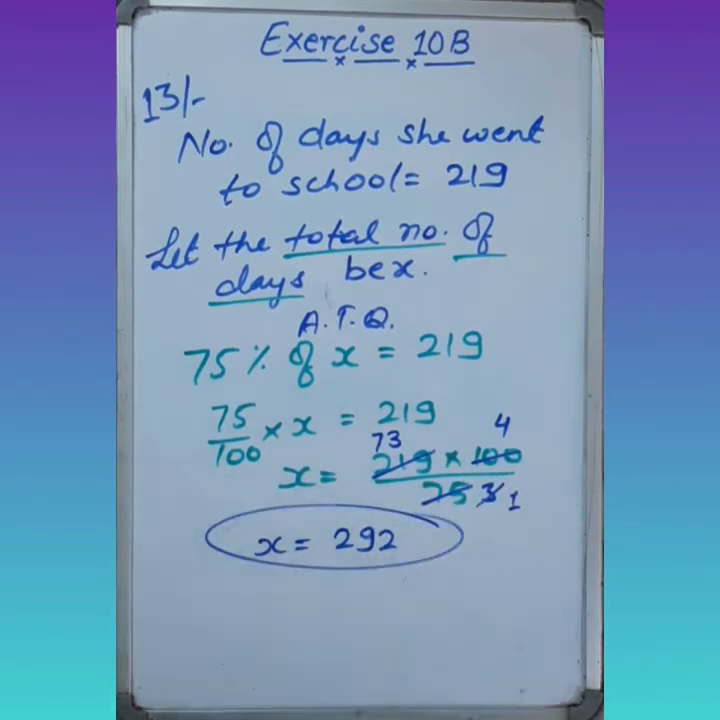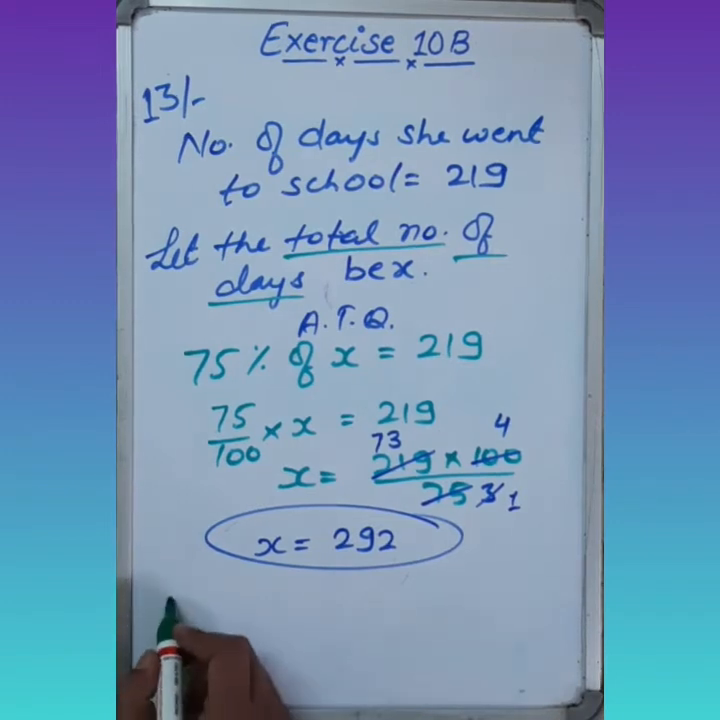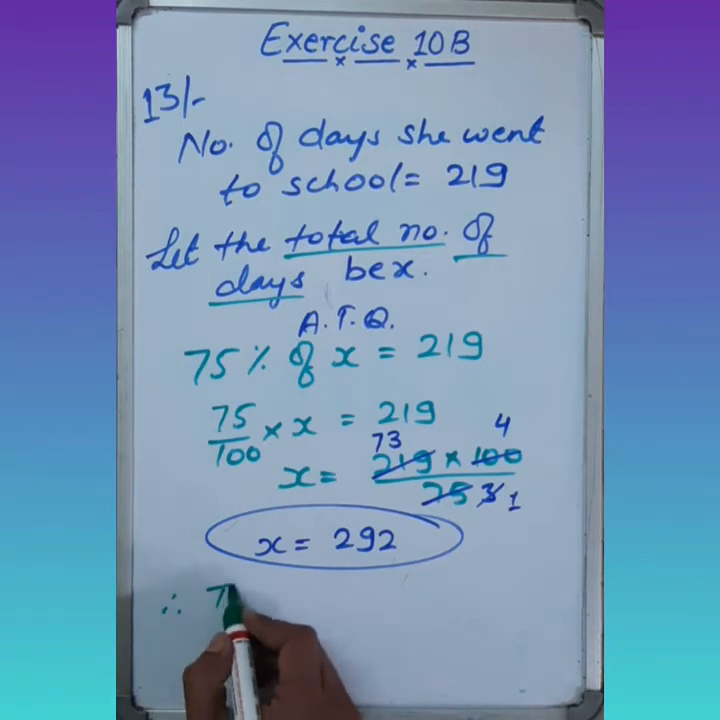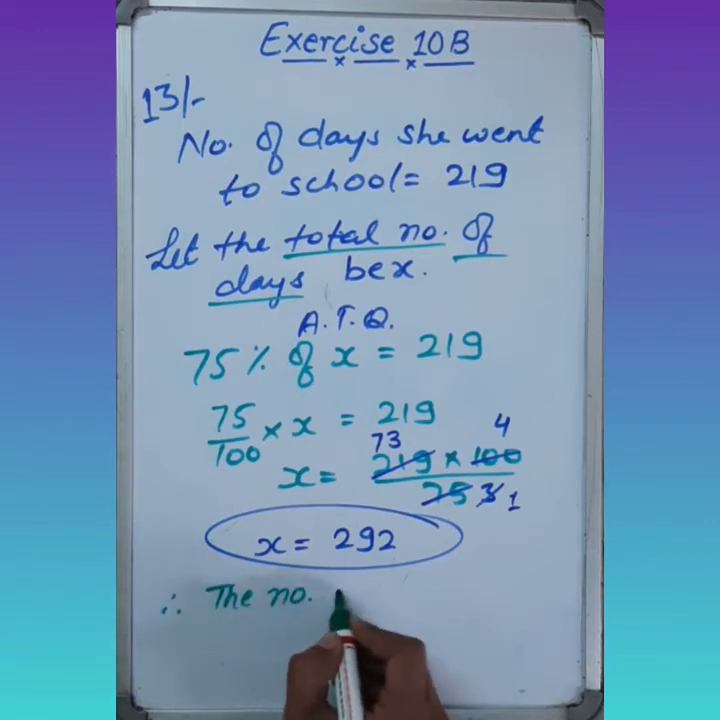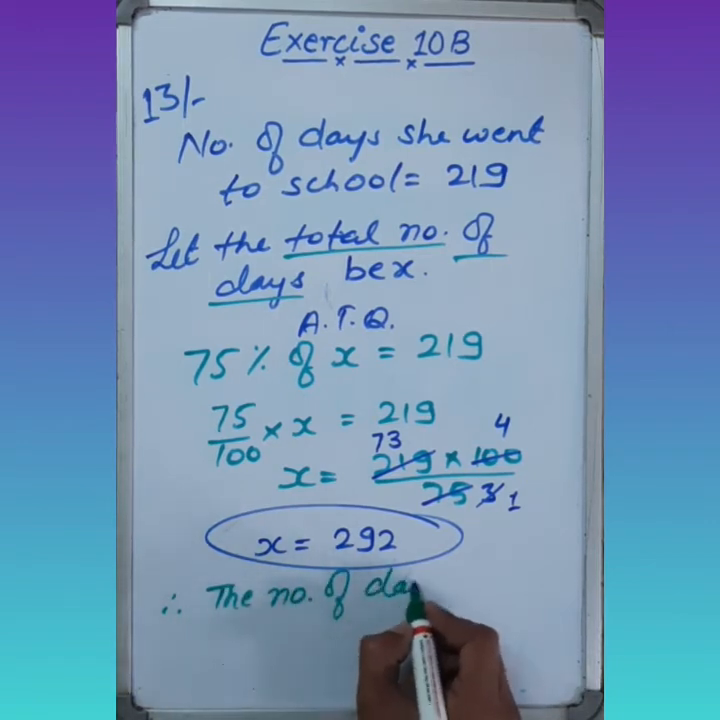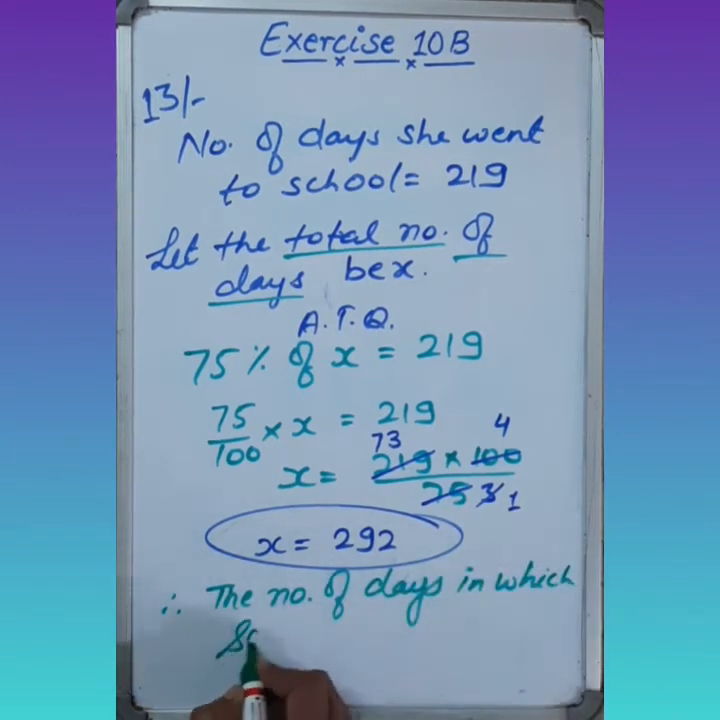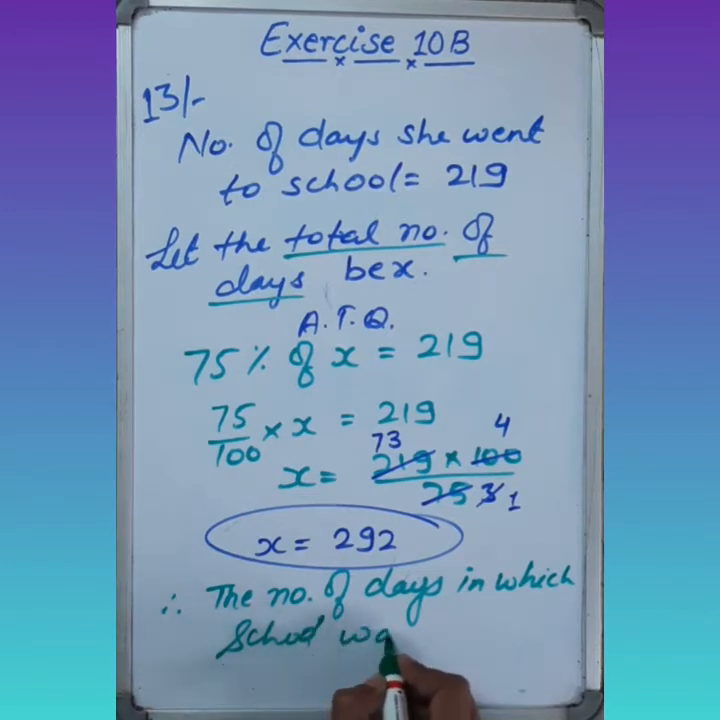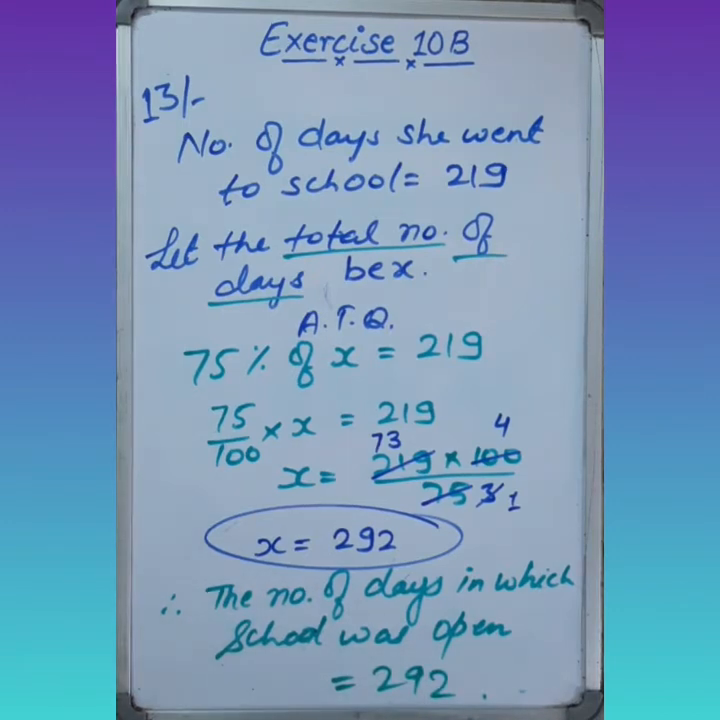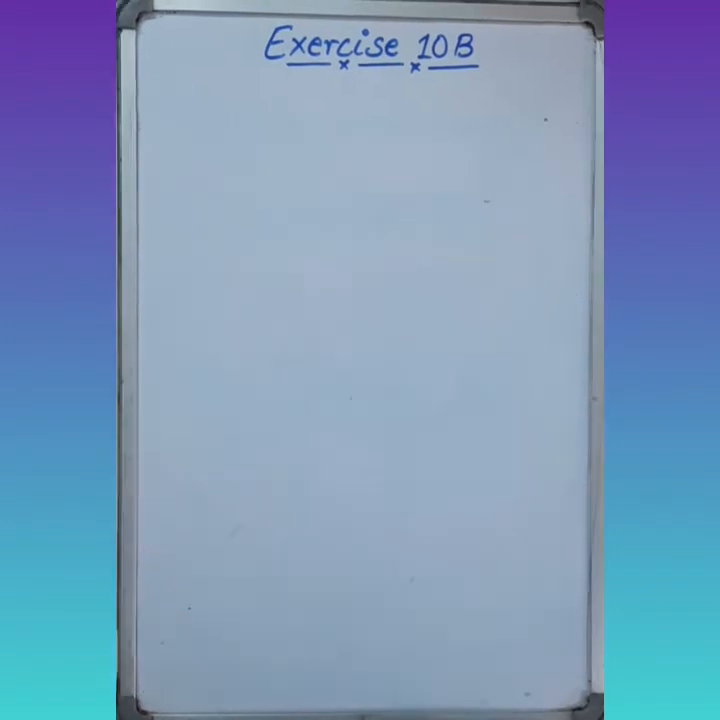So these are the total number of working days that the school was open. Therefore, the number of days in which the school was open equals 292. So these are the number of days in which the school was open.